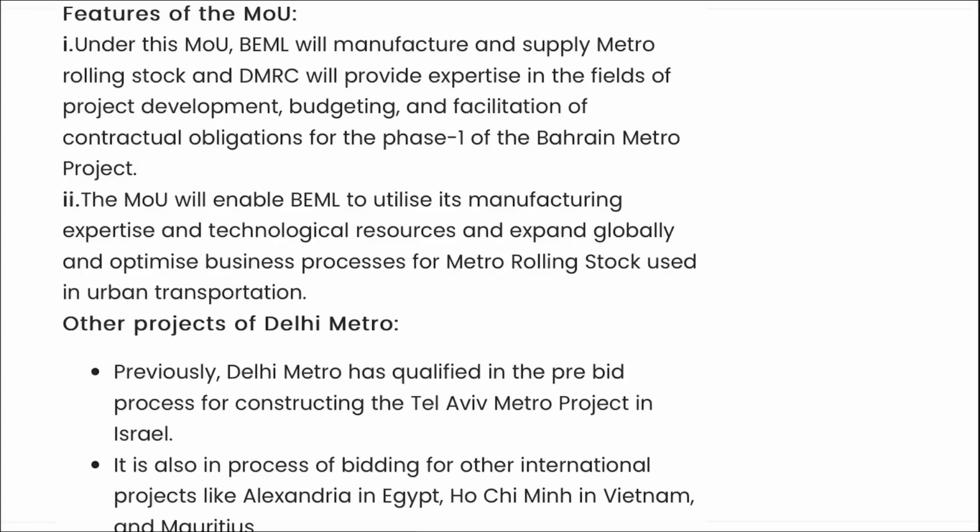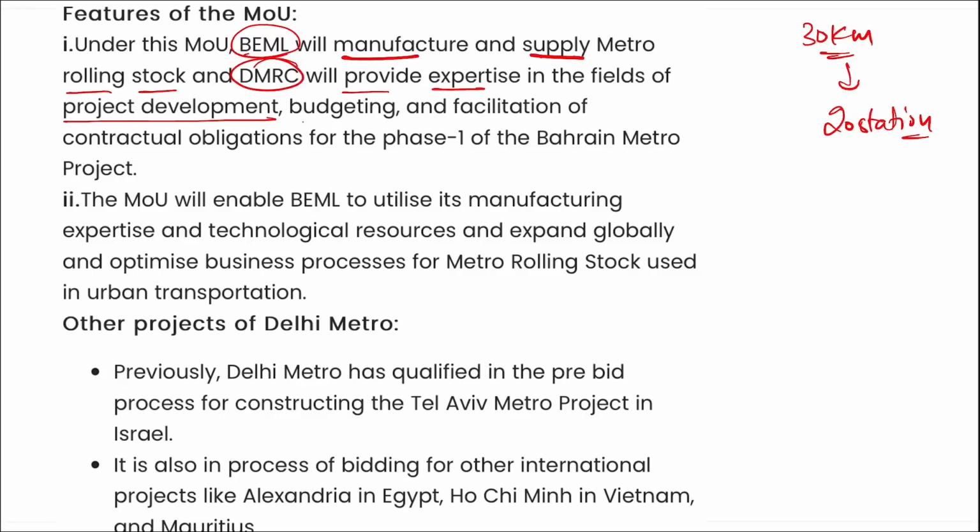All right, apart from this, remember, as I just mentioned, this will be a 30-kilometer long project network with 20 stations. Under this MOU, BEML will manufacture and supply metro rolling stock, and DMRC will provide expertise in the field of project development, budgeting, and facilitation of contractual obligations for the phase 1 of the Bahrain Metro project.